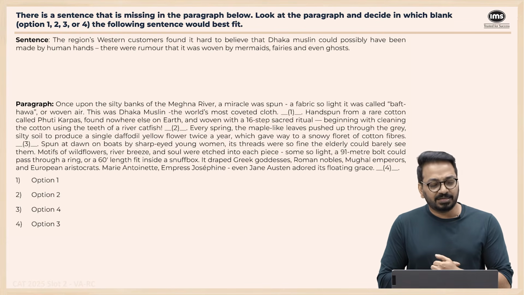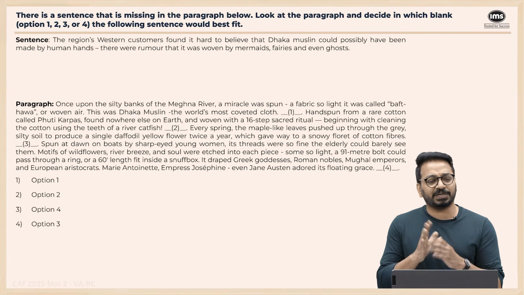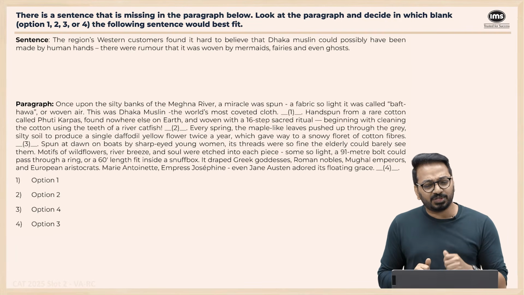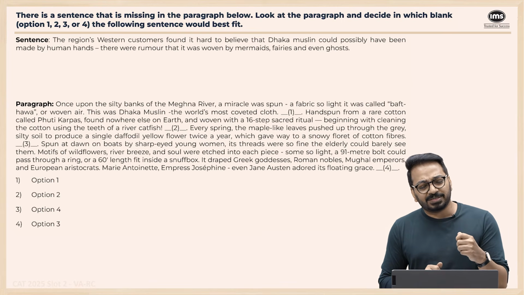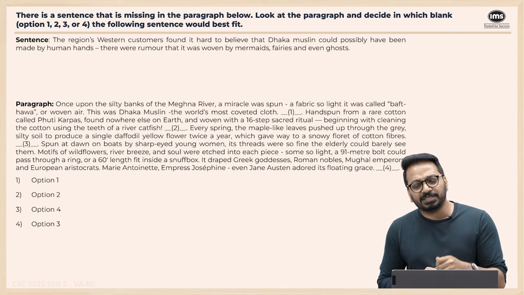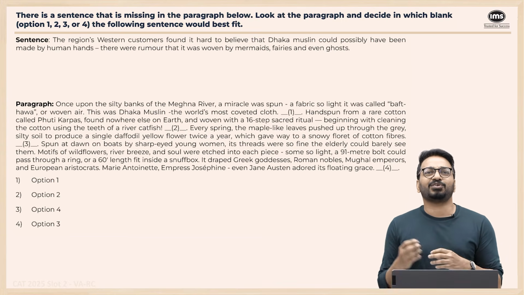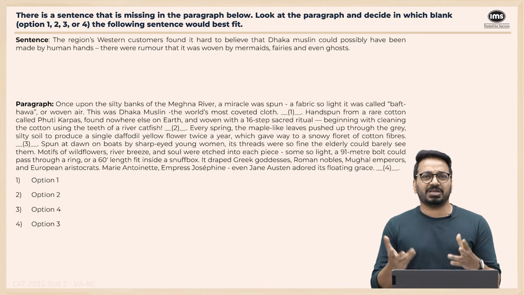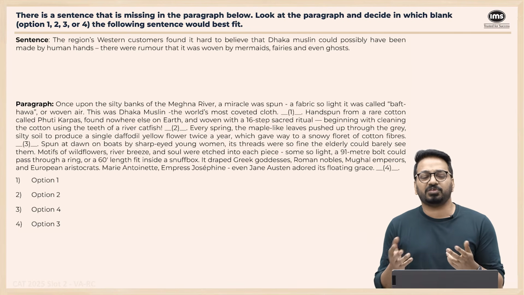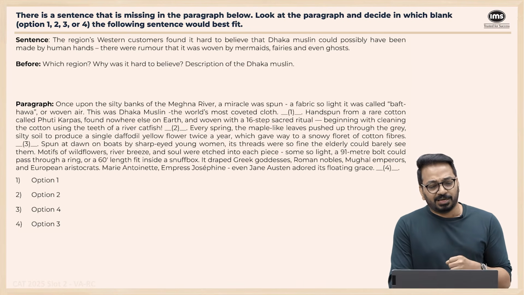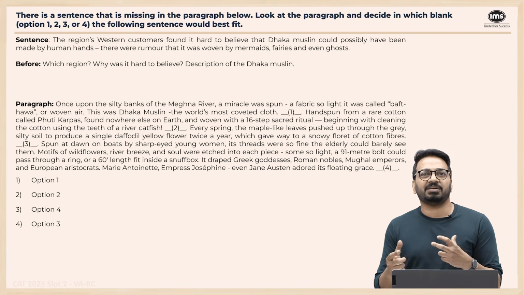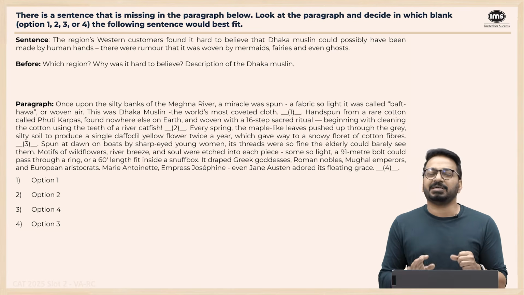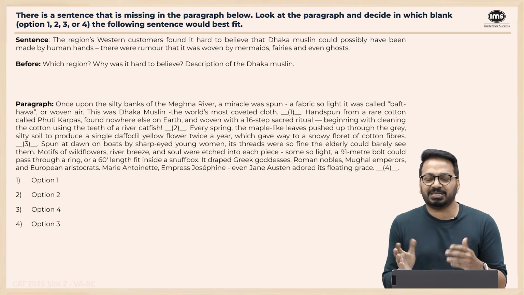One more missing sentence in paragraph. Where does this sentence fit? The region's Western customers found it hard to believe that Dhaka muslin could possibly have been made by human hands. There were rumors that it was woven by mermaids and fairies or even ghosts, right? They're talking about Dhaka muslins and how people could not believe that it was woven by human hands. Now, regions, Western customers, Dhaka muslin, maybe we need to figure out which region, but because they've given Dhaka muslin, it might seem like it's Dhaka only.